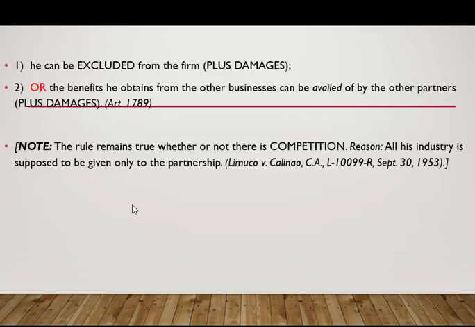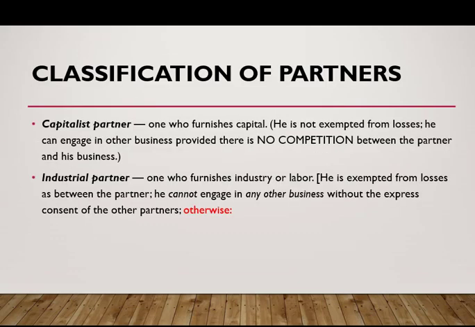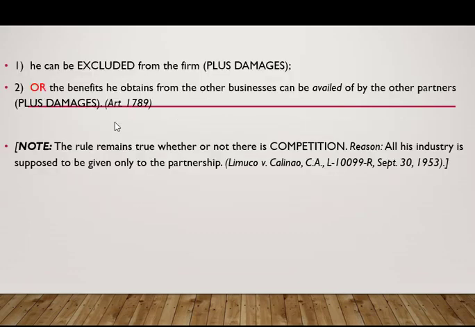Next is the industrial partner. In cases where he engages in business without the permission of the other partners, he could be excluded from the partnership, plus he would pay for damages.